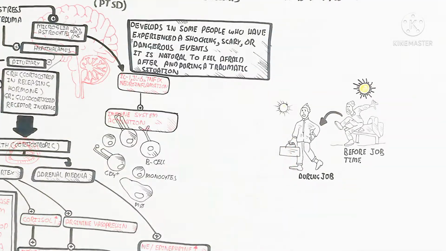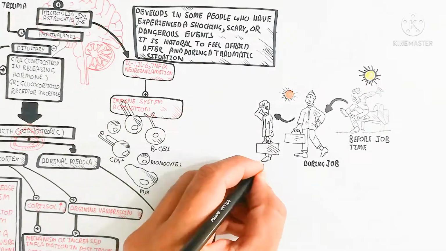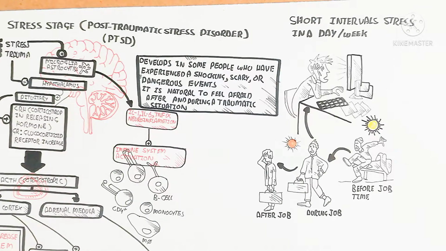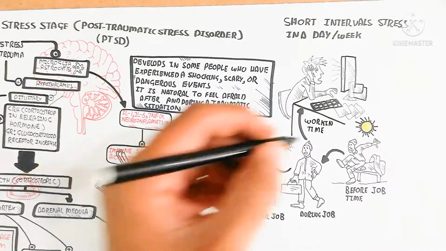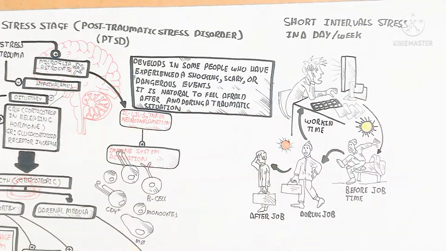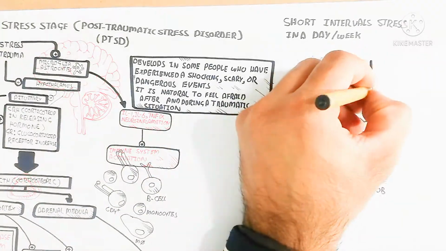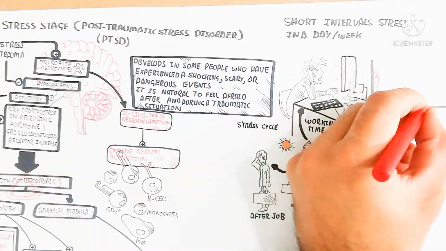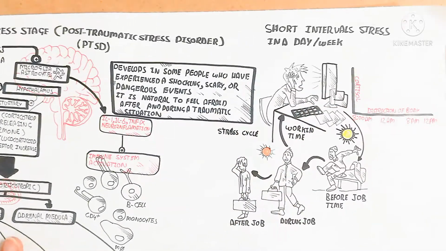And during the working time, stress will occur. After the job the stress increases, so that stress will be reversed again during the night time. In the long-term job, for example on the computer, there is a problem with understanding the function, and some things lead to an increase in the sympathetic nervous system. And in this way, the nervous system leads to an increase in the cortisol hormone during the daytime, but the cortisol is used up by the end of the night. So that means destruction will occur.